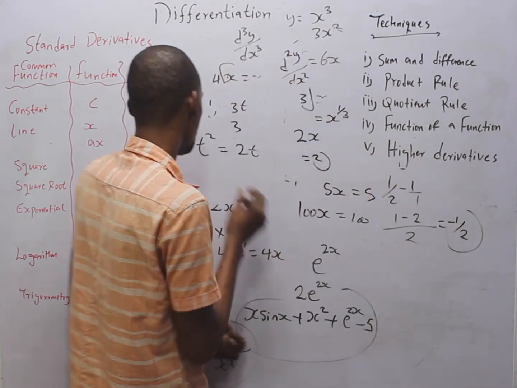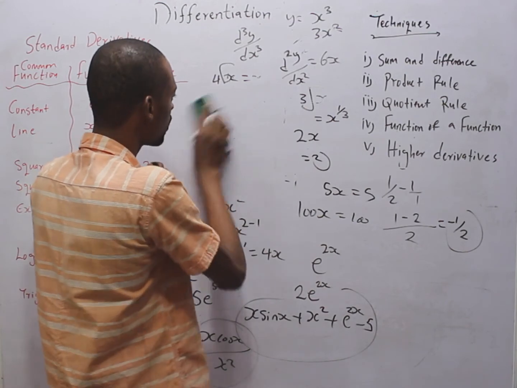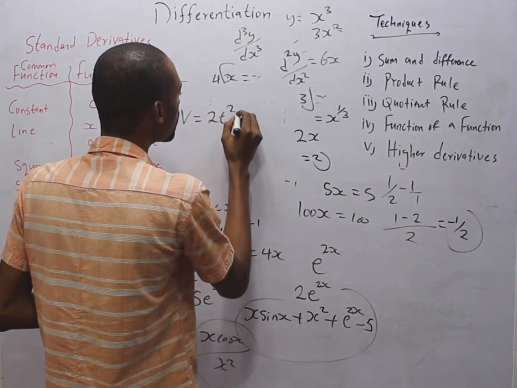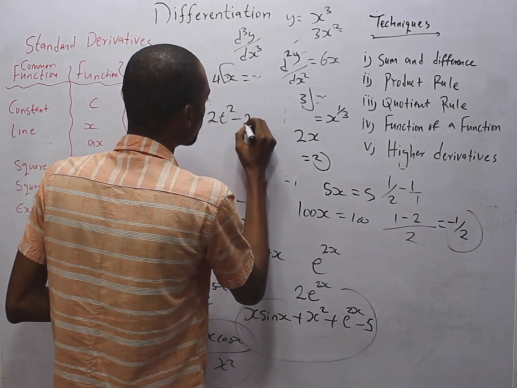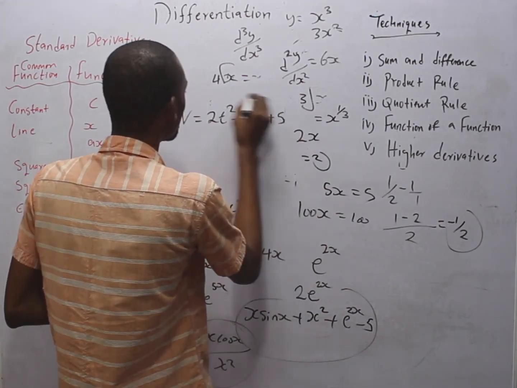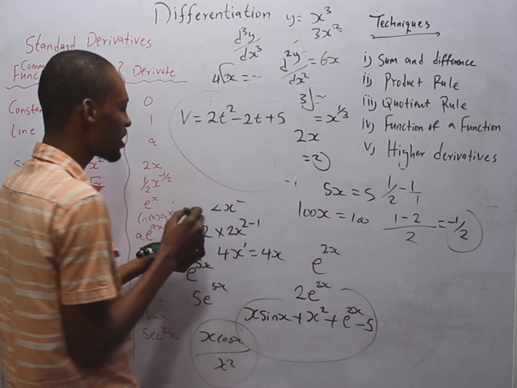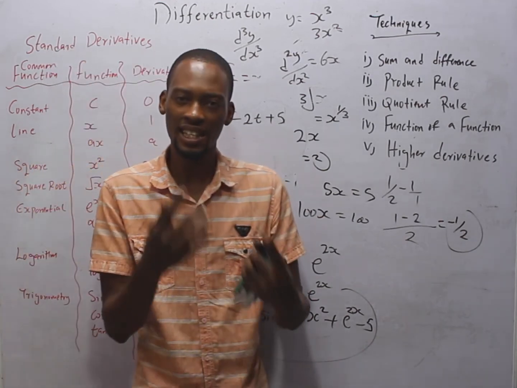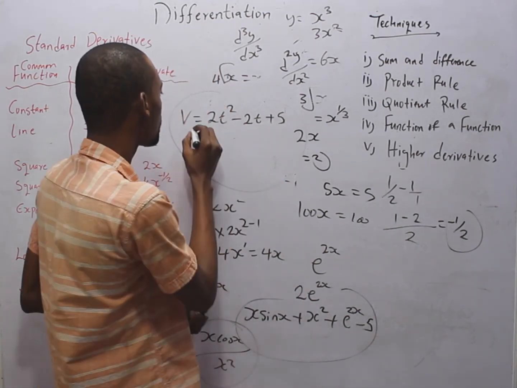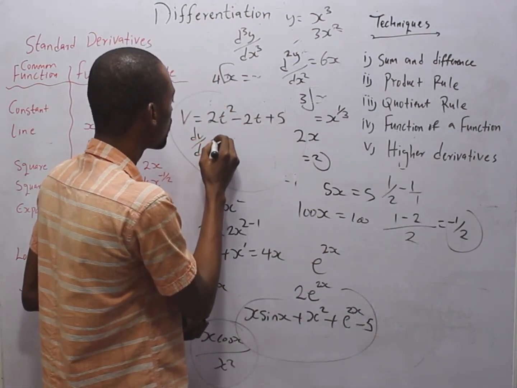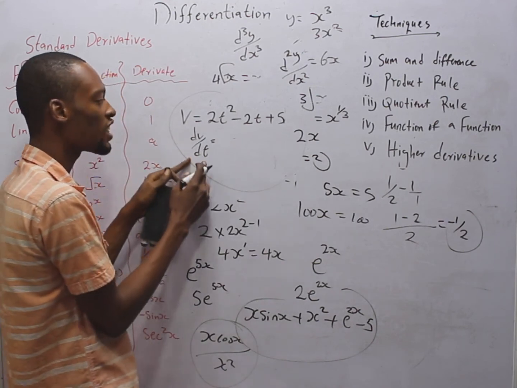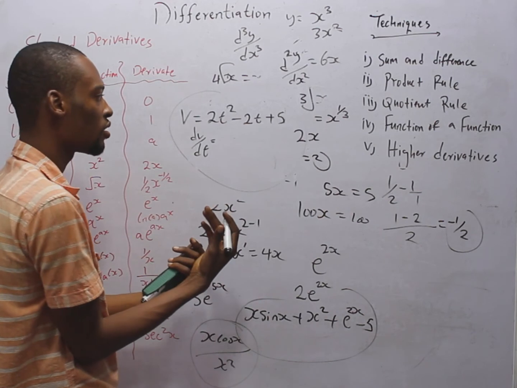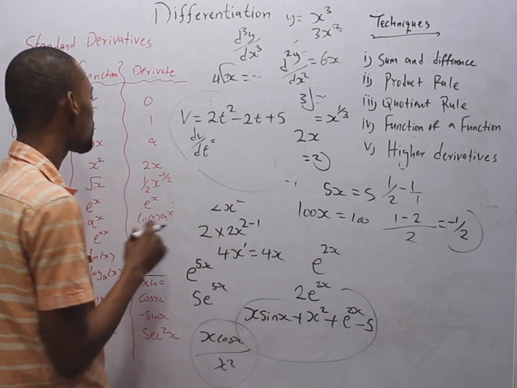For example, let's say velocity v is equal to 2t squared minus 2t plus 5. Because velocity changes with time, when you differentiate velocity, you get acceleration. So this will be dv over dt. We are differentiating velocity with respect to time. In this case, we are not even talking about y or s. This further proves that differentiation is not about s.